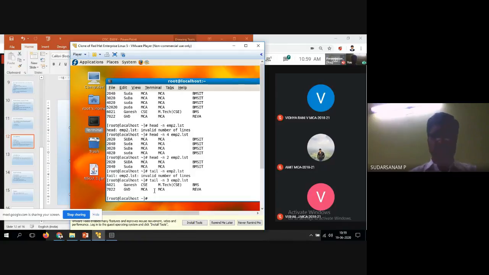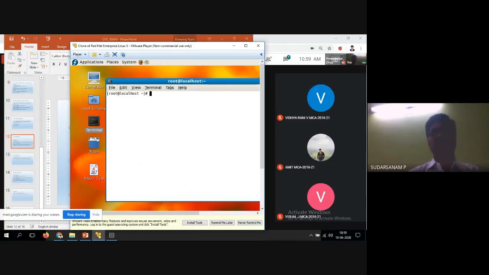Now we'll come back to our program, that is called sed. So among Unix basic commands, head and tail are available. Head by default displays the first 10 lines. Tail displays the last 10 lines. If you want only the first 10 lines, you can go for head. But for something in between, head and tail are a bit difficult, so in that case you have to come to the sed command.